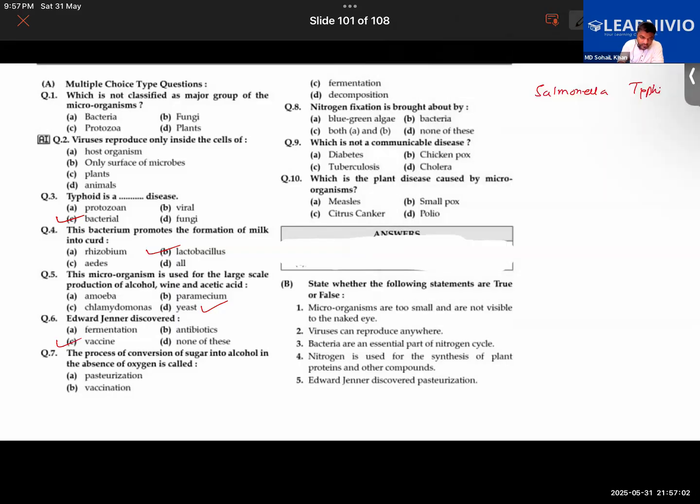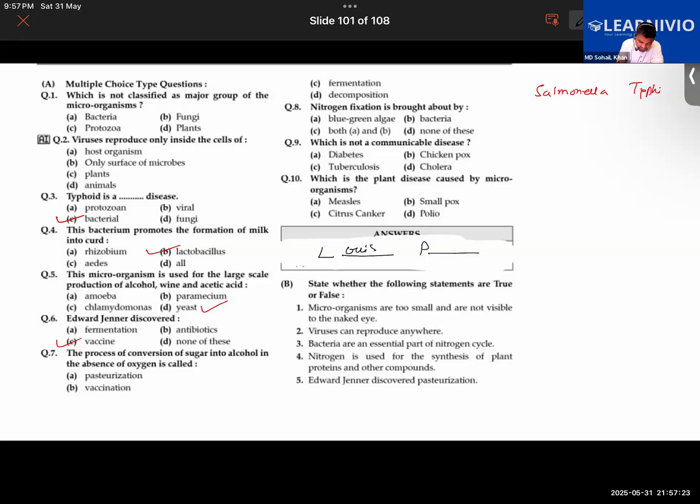Then, fermentation was... I will give a hint. I've written the first letter of his name. Louis Pasteur. Exactly, that is Louis Pasteur.